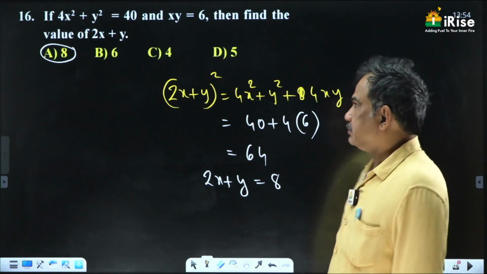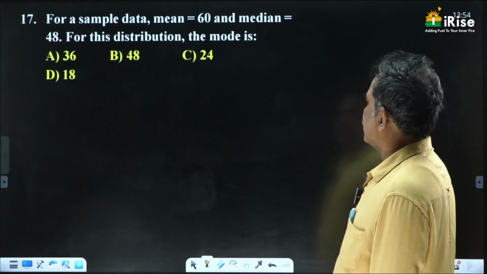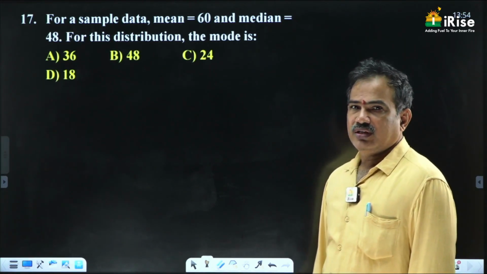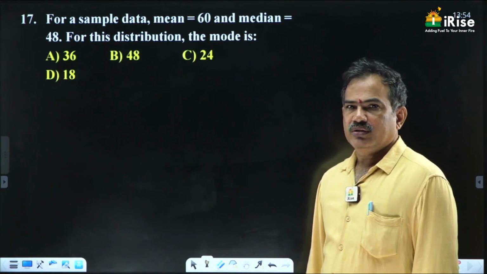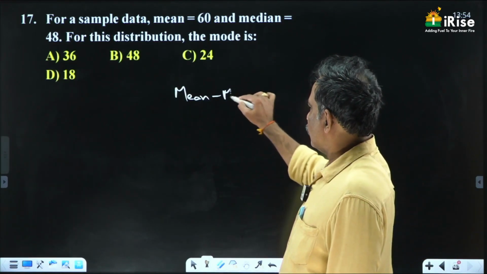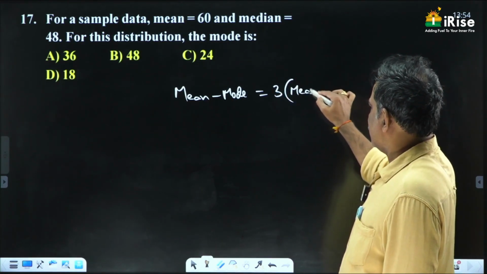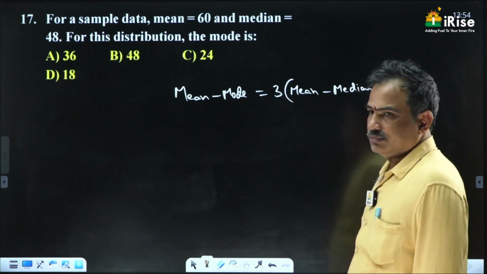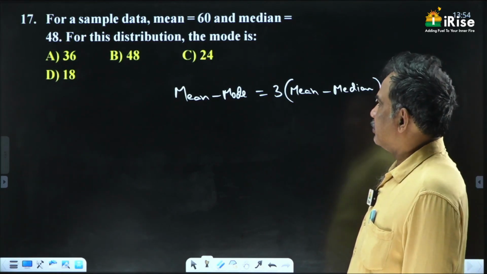Next question. For a sample data, mean is 60, median is 48. For this distribution, what is the mode? So you have to apply the relation between mean, median and mode. Mean minus mode is equal to 3 into mean minus median. This is the formula. Or you can simplify and write the answer also, no problem.